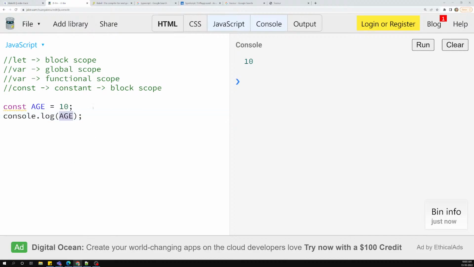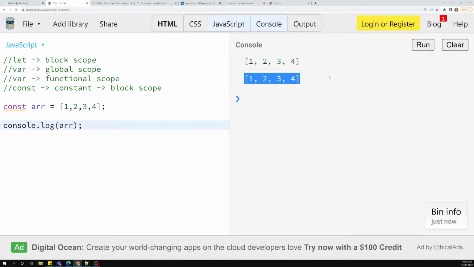Now I will show you one different scenario. Let's say that I am having an array of 1, 2, 3, 4. I will do the console.log of array. Now let's see the output. We are able to see that it is a constant. We are just making use of that constant, not manipulating anything.